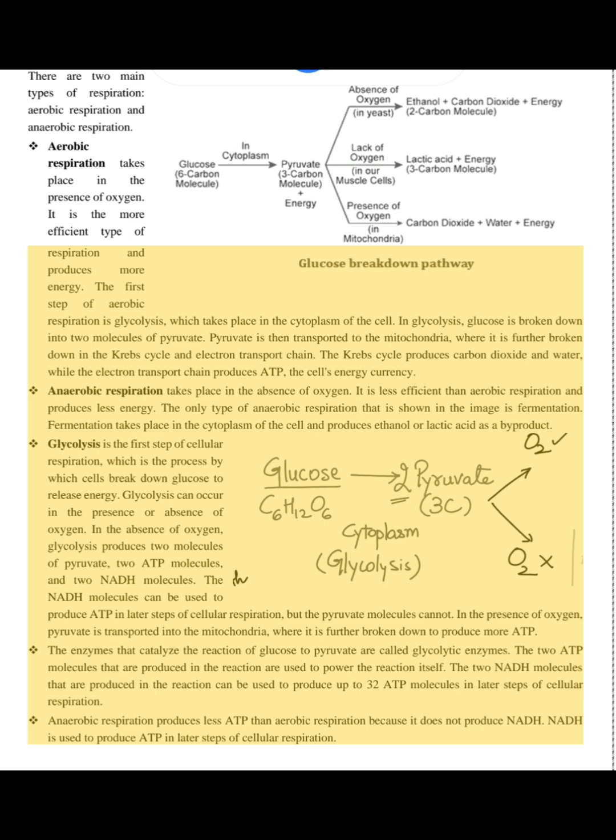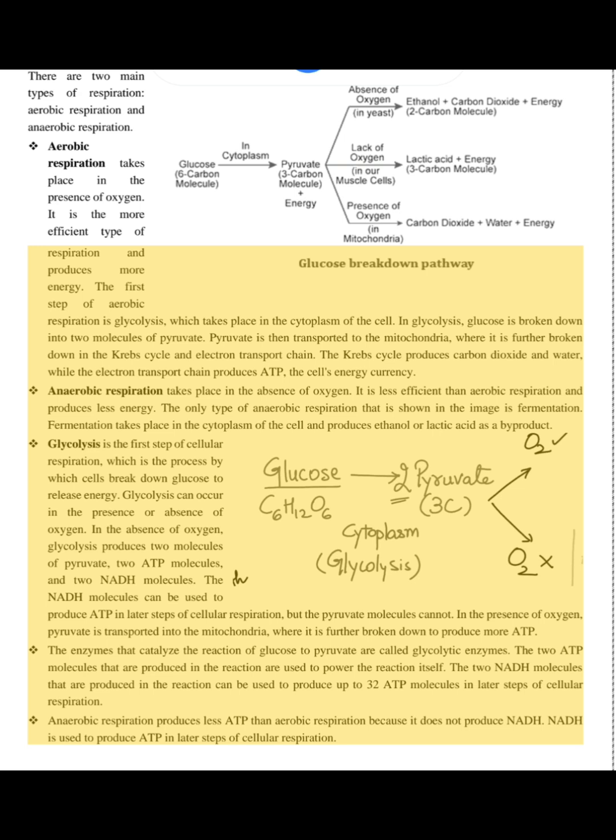Glycolysis is the first step of cellular respiration, which is the process by which cells break down glucose to release energy. Glycolysis can occur in the presence or absence of oxygen. In the absence of oxygen, glycolysis produces two molecules of pyruvate, two ATP molecules, and two NADH molecules. The NADH molecules can be used to produce ATP in later steps of cellular respiration, but the pyruvate molecules cannot.